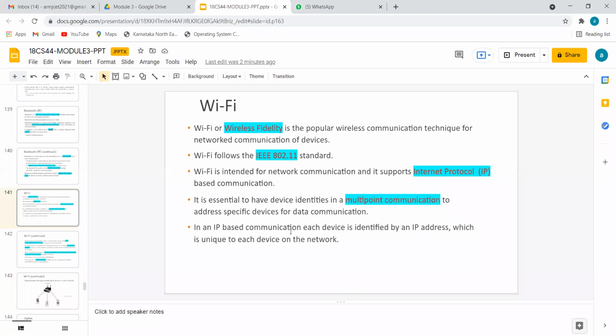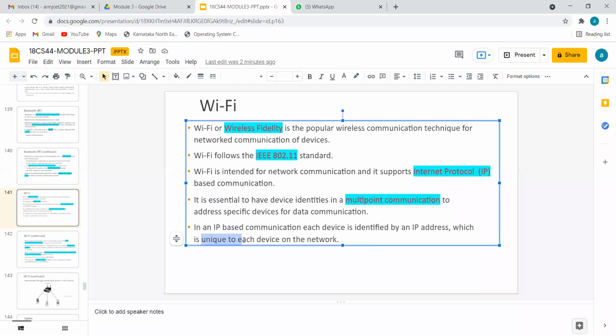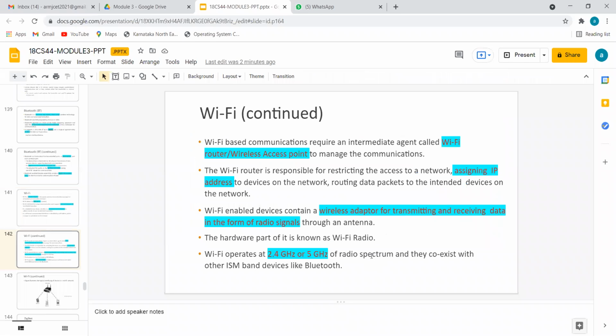Since it's IP based, every device is identified by a unique number called the IP, Internet Protocol. The identification number will be unique to each device. So if it is unique, it will be very easy for the router to forward data to a particular node joined to the Wi-Fi network. So who is responsible for forwarding the data? As I mentioned, the Wi-Fi router is responsible for managing all the work.